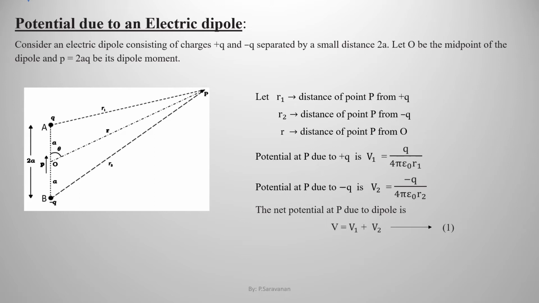Let r1 be the distance of point P from plus Q, r2 be the distance of point P from minus Q, and r be the distance of point P from O. Potential at P due to plus Q is given by V1 equal to Q by 4 pi epsilon naught r1. Potential at P due to minus Q is given by V2 equal to minus Q by 4 pi epsilon naught r2. Hence, the net potential at P due to the dipole is V equal to V1 plus V2.